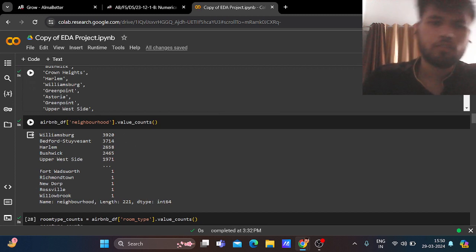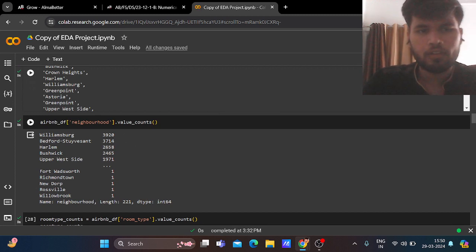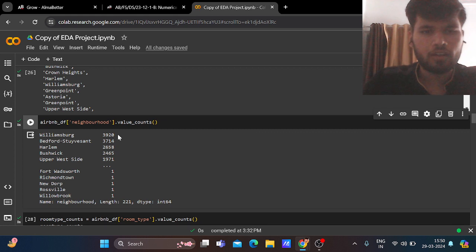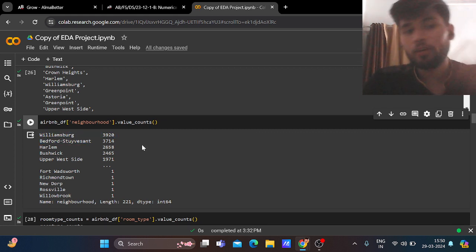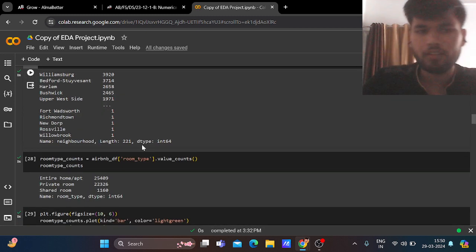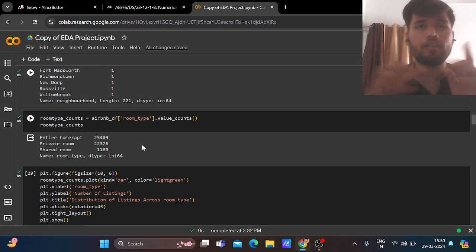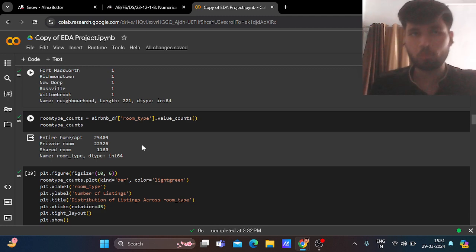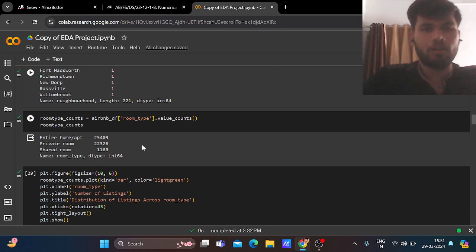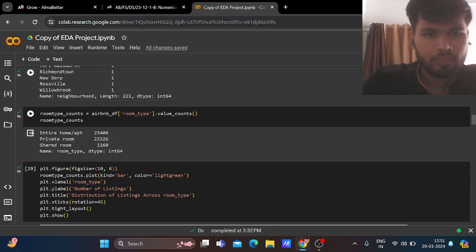Now, what is the value count of neighborhood? Williamsburg, Bedford-Stuyvesant, Harlem, Bushwick, Upper West Side. So the maximum homestays are in the Williamsburg area. Got it? Through this, we got an insight that the maximum homestays are in the location of Manhattan, and in the area of Williamsburg.